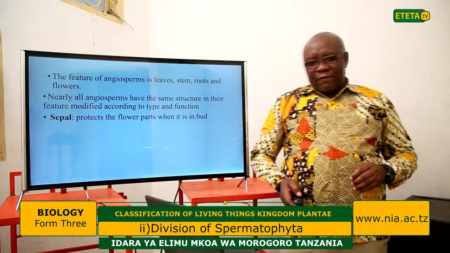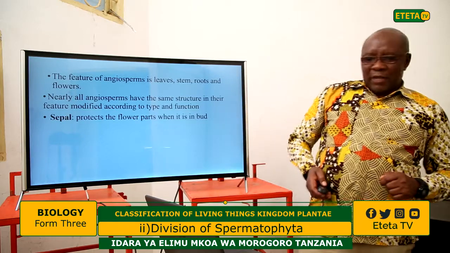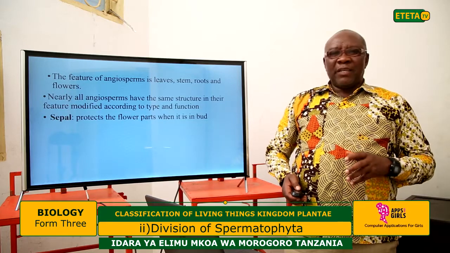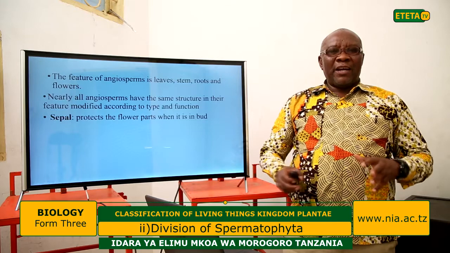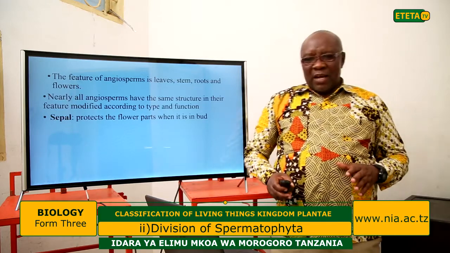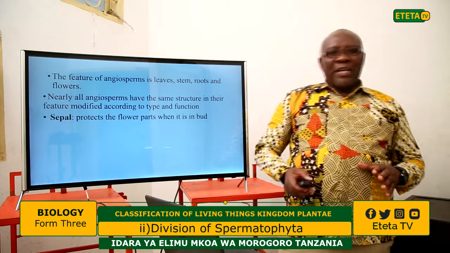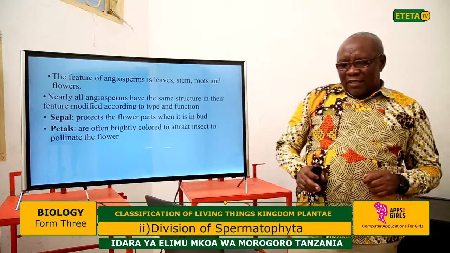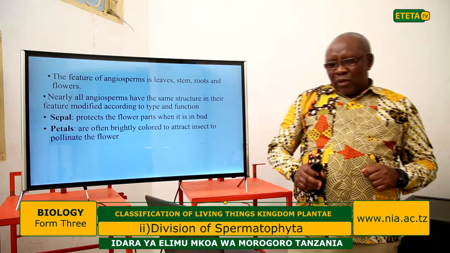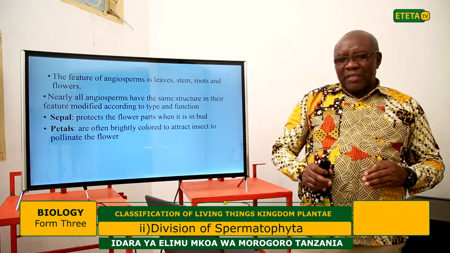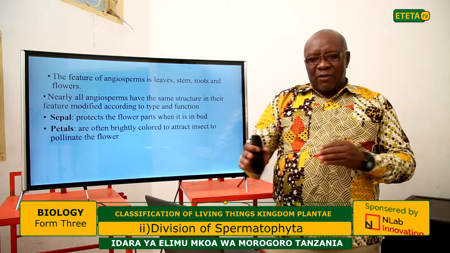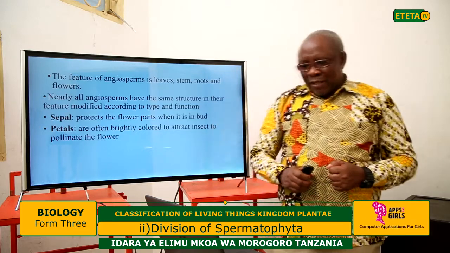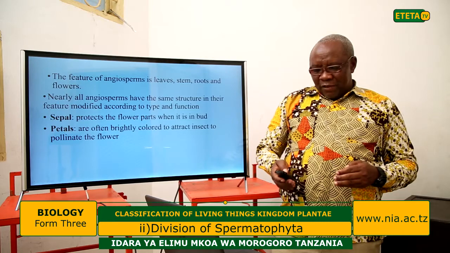For example, let us see the flower. We have the part known as the sepal. The sepal is the green part of the flower which protects the flower when it is a bud. We have the petals, the colored part. The petals are often brightly colored to attract insects to pollinate the flower.